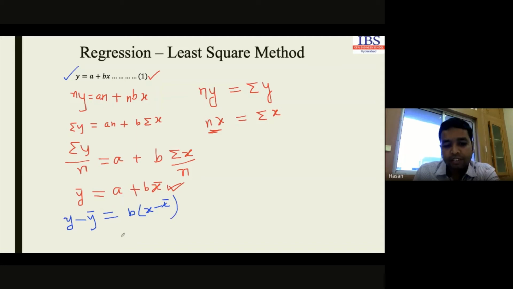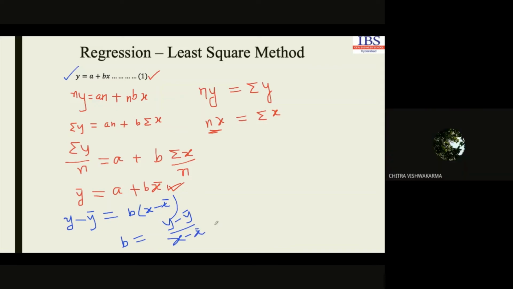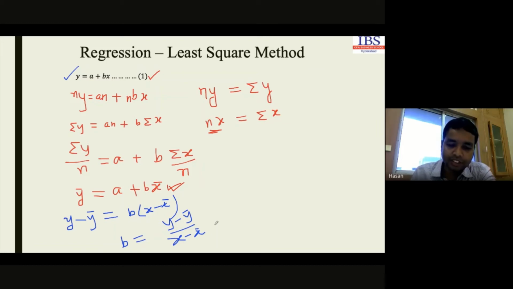Now if we calculate the value for b, it will be in this form: b equals y minus y bar divided by x minus x bar. Is that clear? Yes, sir. We can calculate in this way.